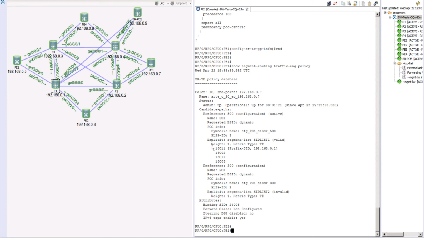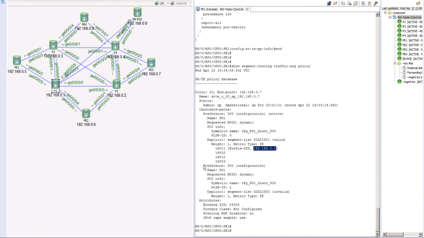But now if you take a look here, the weight of this policy is 1, and by default the static policy uses a metric type of TE, which is traffic engineering. And in this policy, this was the first prefix that we configured. That's why you see it's a prefix SID, and it was able to find the loopback IP that was associated. It shows these are the different hops that it needs to cross over here.